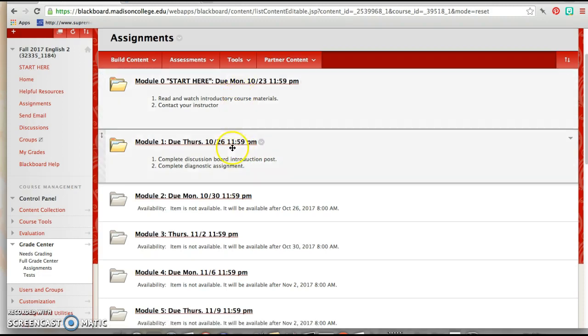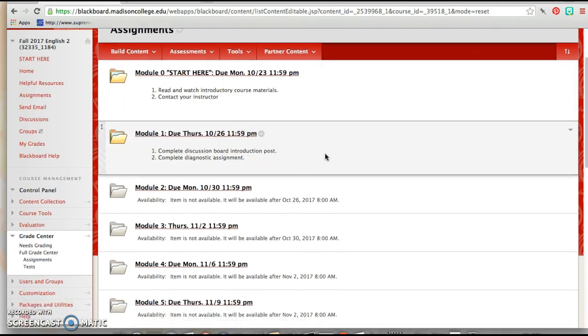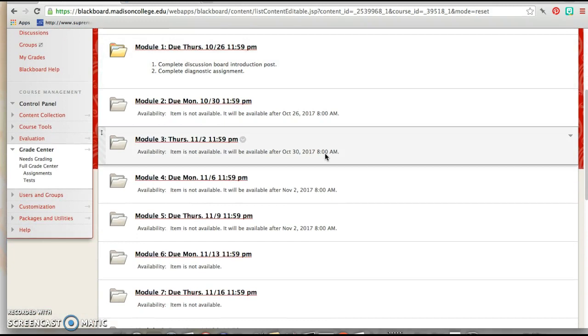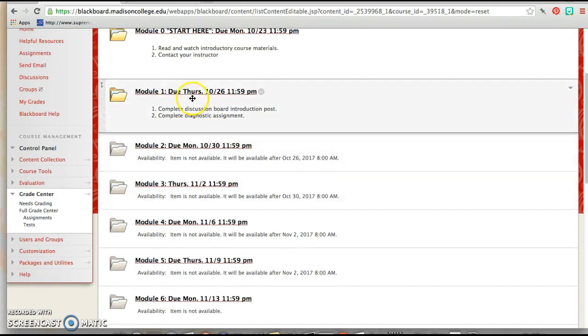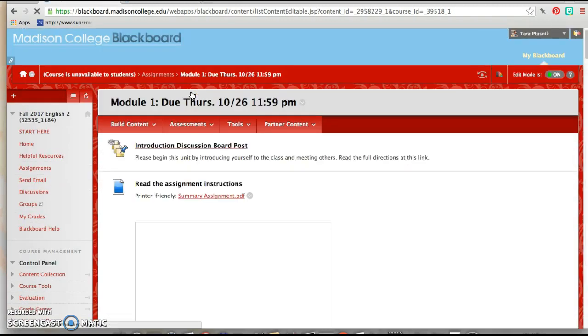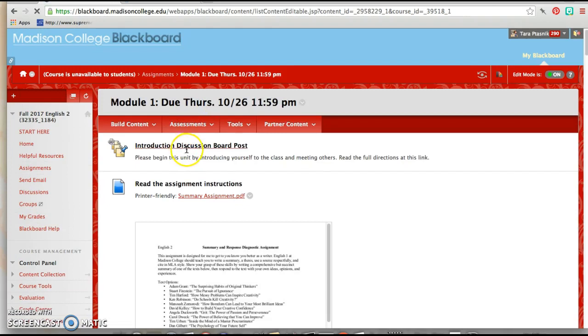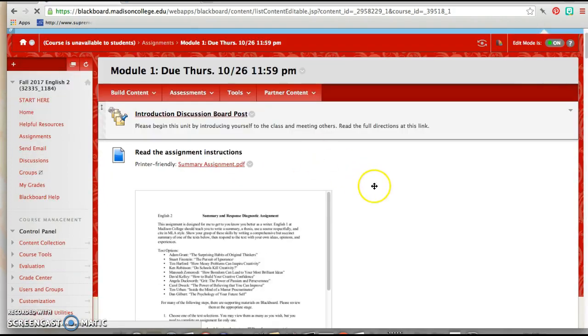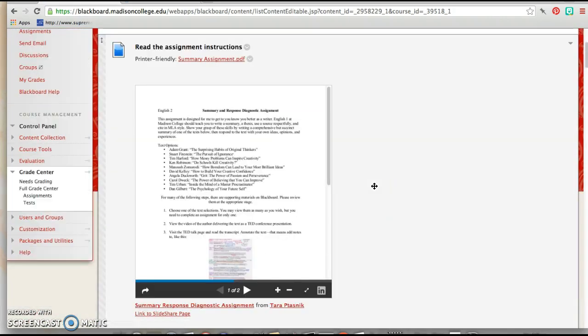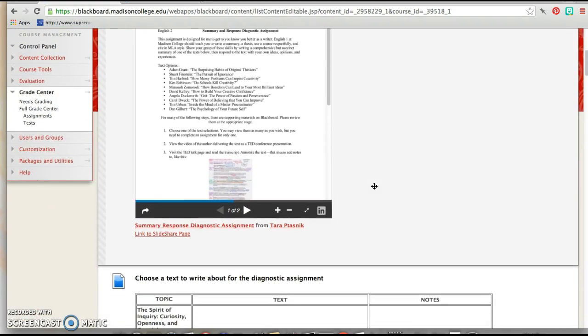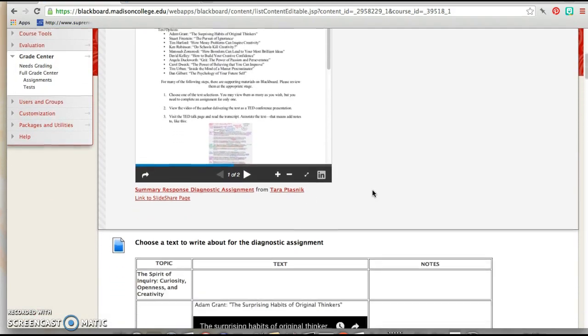Right now, these are the only 2 modules that you can see, but you can see that there are others created that will open gradually over the course of the semester. And everything that you need for that module should be in that folder, including assignment instructions. So let's see what's in Module 1. You can see there's a link to a post to complete, instructions for the major assignment. You can read those. Again, you can get a printer-friendly version on SlideShare.